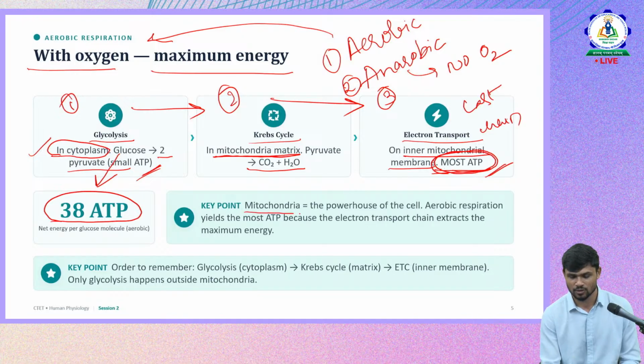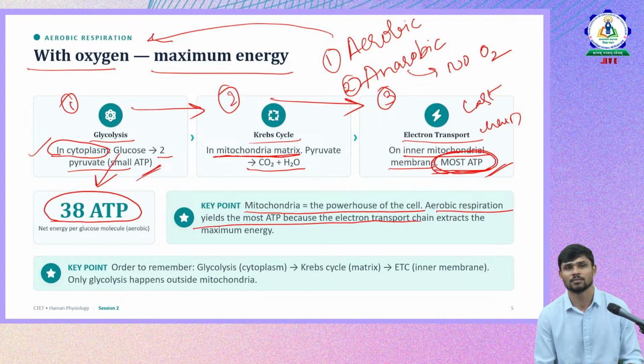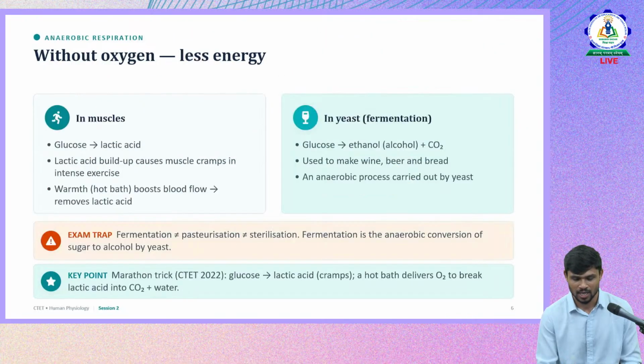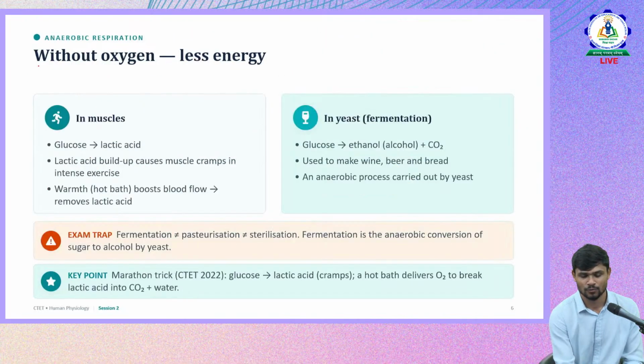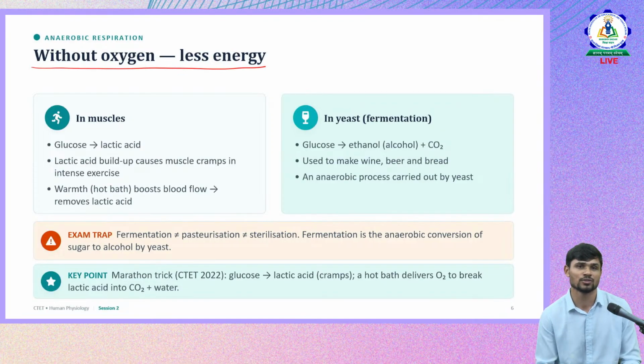So we all know that mitochondria is the powerhouse of the cell. Aerobic respiration yields most of the ATP. Aerobic respiration is the respiration where most of the ATP is produced. It is because of the presence of oxygen. So that is how we have to remember. And let us move forward and see how respiration happens without oxygen. This is called anaerobic respiration.